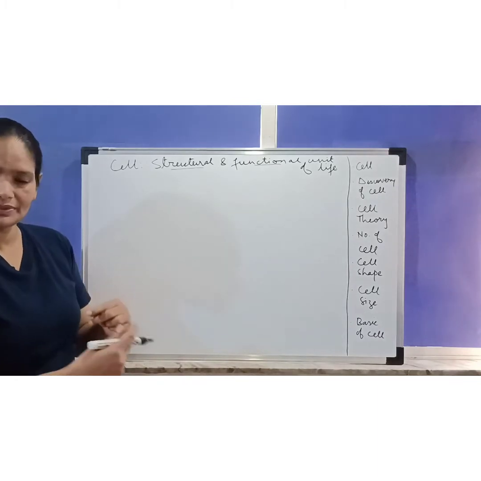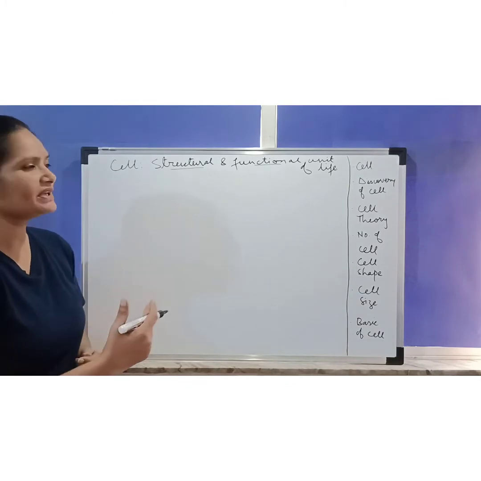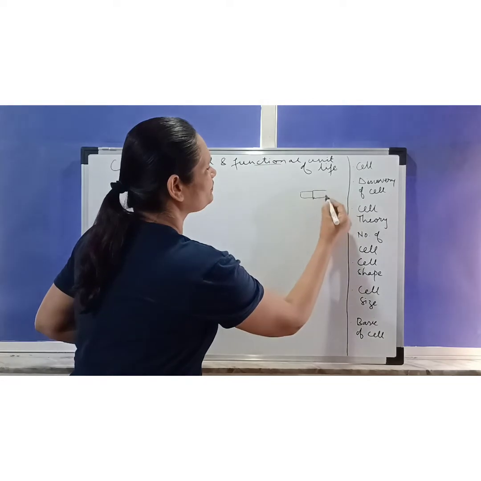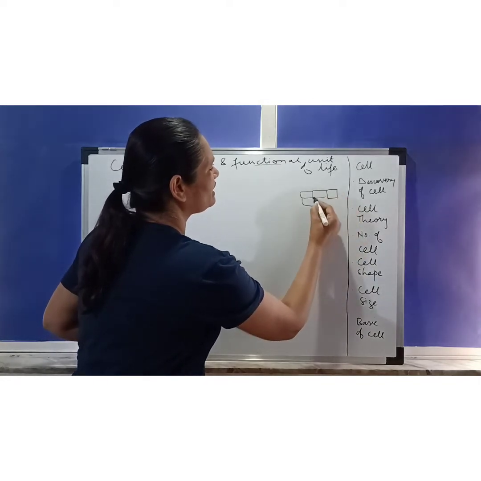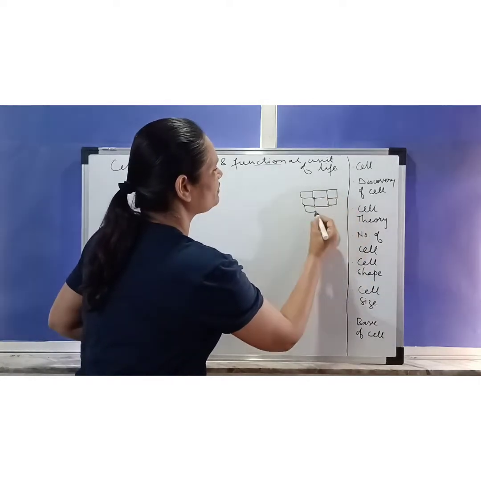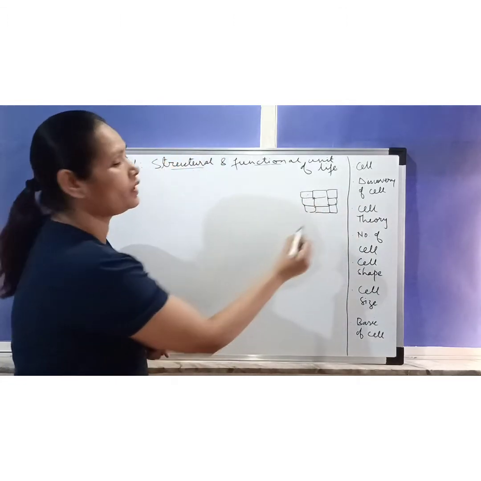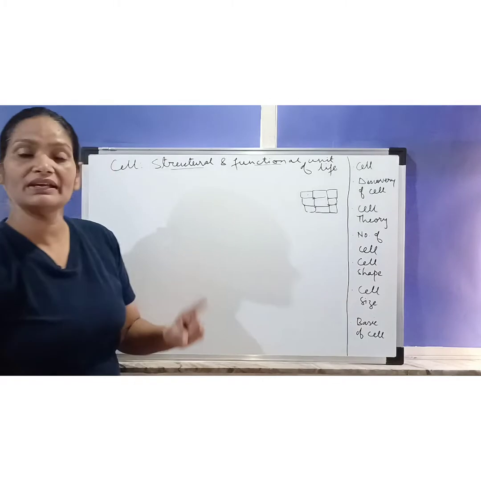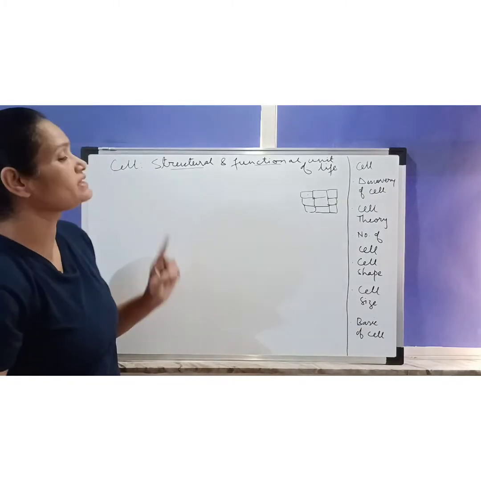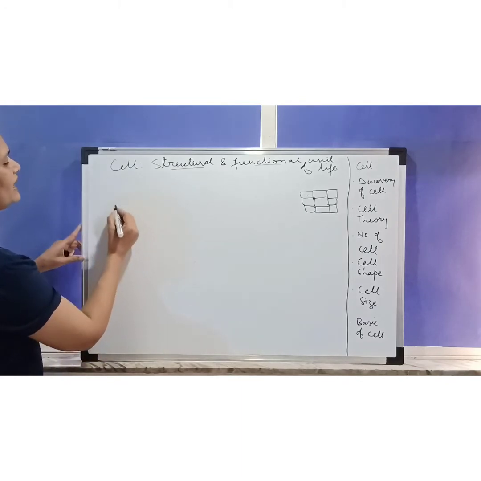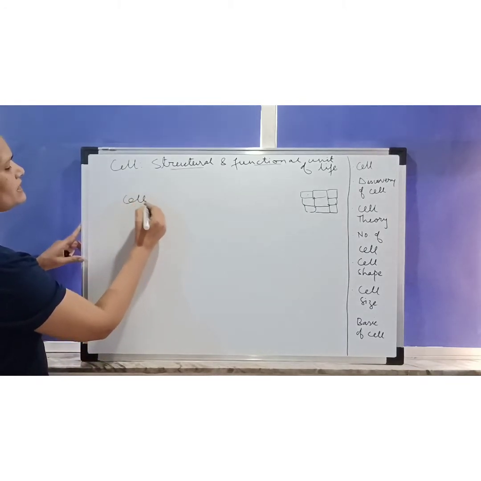So, just like an example can be given of a wall which is made up of bricks, right? As each brick is the unit of this particular wall, similarly, a single cell is the unit of a particular organism. So how is the hierarchy of an organism? First, cell is there.